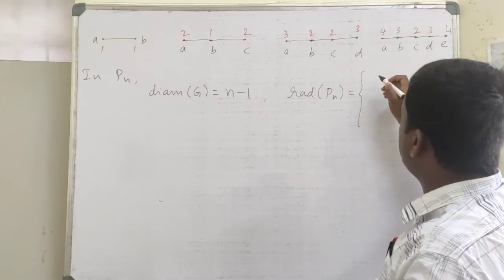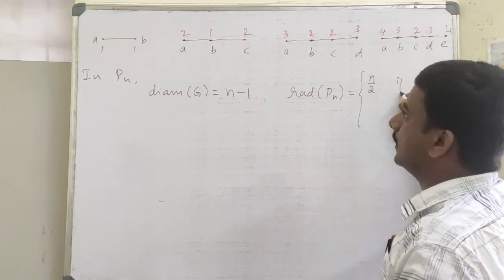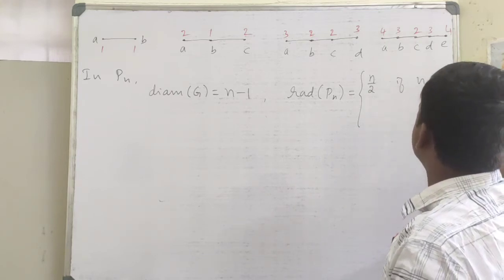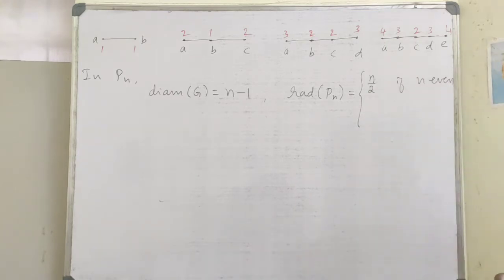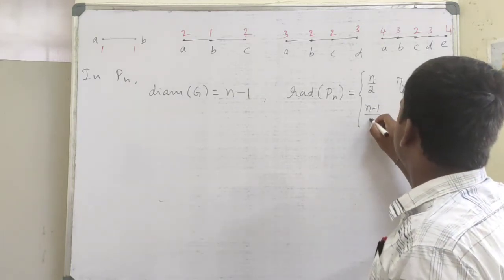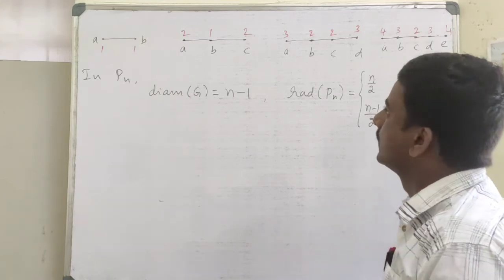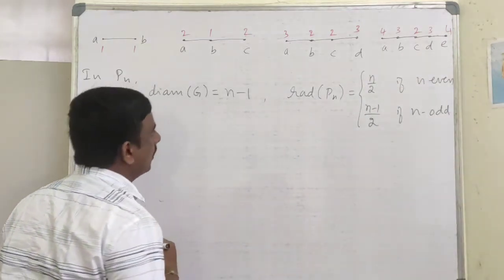So radius of Pn will be n by 2 if n even, and n minus 1 by 2 if n odd.